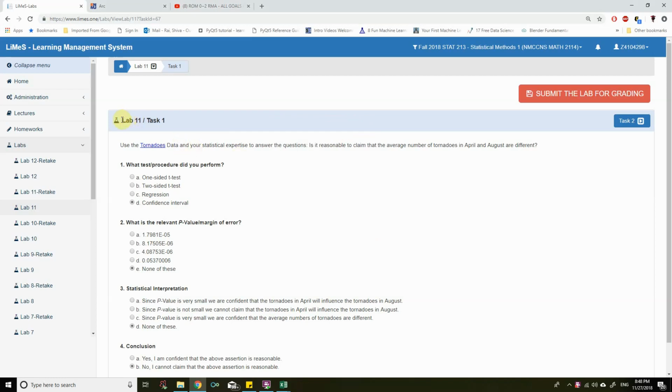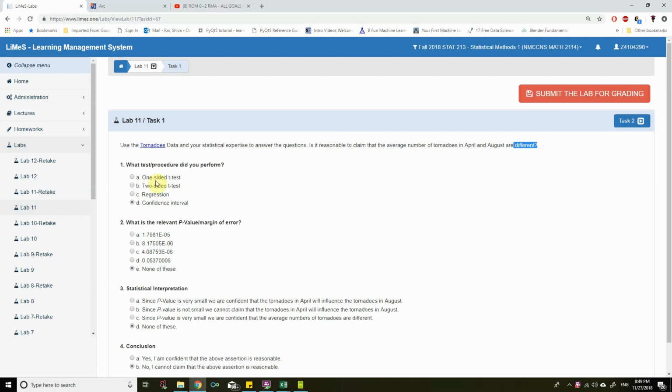Let's go for lab 11, task 1. Use tornadoes data and use your statistical expertise to answer the questions. Is it reasonable to claim that the average number of tornadoes in April and August are different? We need to check the average number of tornadoes in April versus August, and see whether those averages are different.